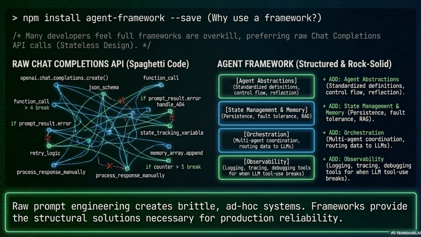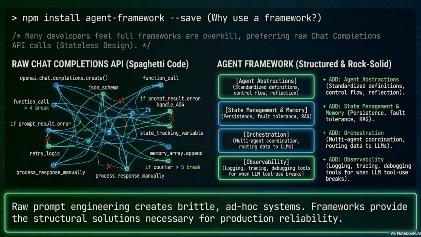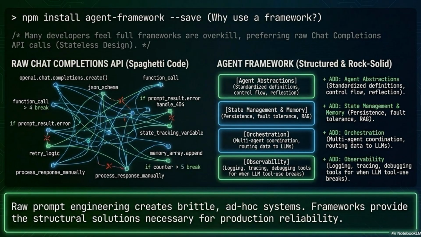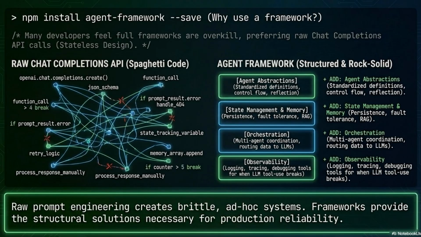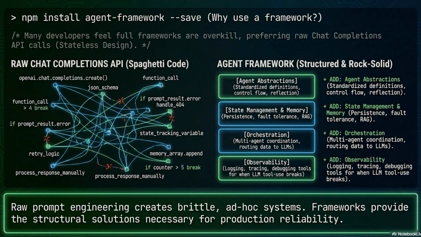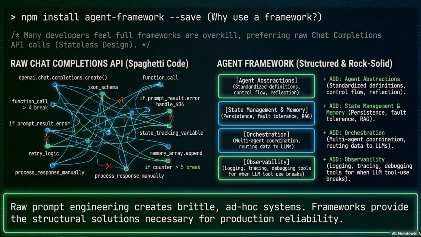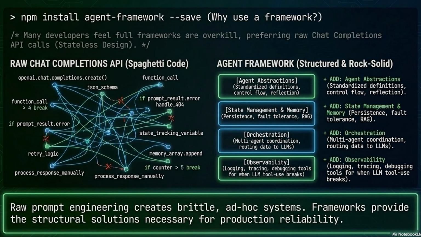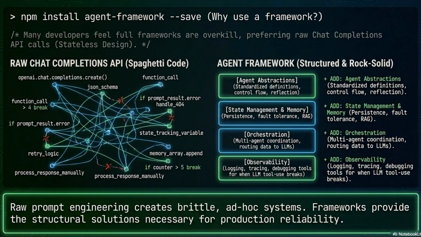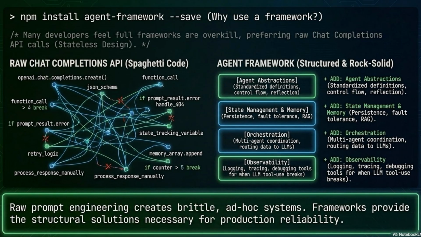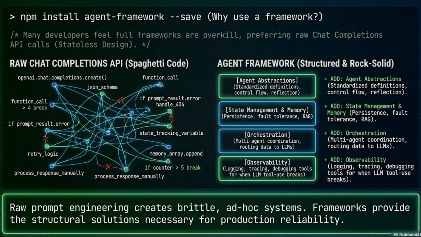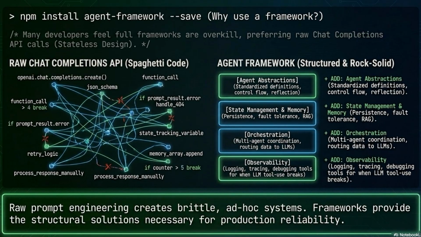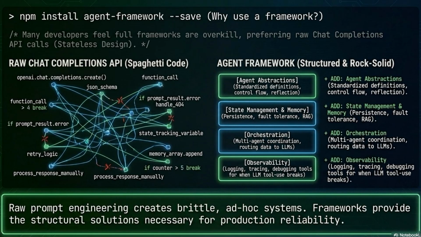A proper agent framework adds 4 structural capabilities that production requires. Agent abstractions, standardized definitions for control flow and reflection, so every agent in your system behaves predictably. State management and memory, persistence across sessions, fault tolerance, and retrieval augmented generation integration. Orchestration, multi-agent coordination, and intelligent routing between LLM calls. And observability, logging, tracing, and debugging tools specifically designed for the failure modes of LLM tool use. Because these failures are categorically different from traditional software bugs, frameworks provide the structural solutions necessary for production reliability.